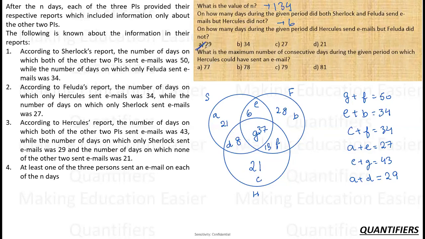What is the maximum number of consecutive days on which Hercules could have sent an email? So we have to make Hercules' days consecutive, but there is no constraint about anything. What I can simply do is 21 plus 8, 29 plus 13, 42 plus 37, 79. So 79 can be the correct answer. There is no restriction or condition on which particular day is sending or not sending. So 79 is the required answer in this case.